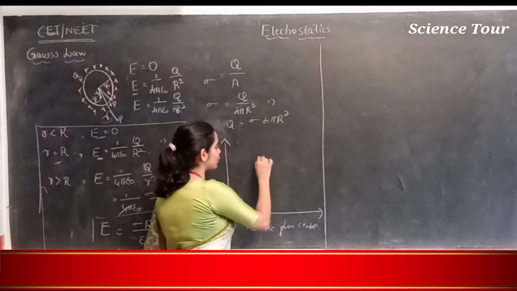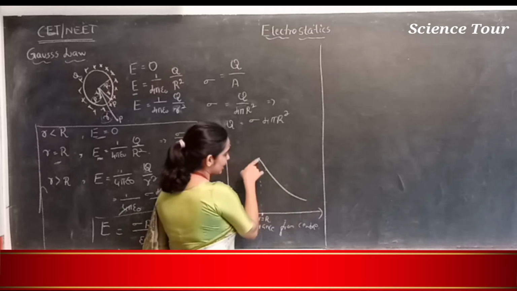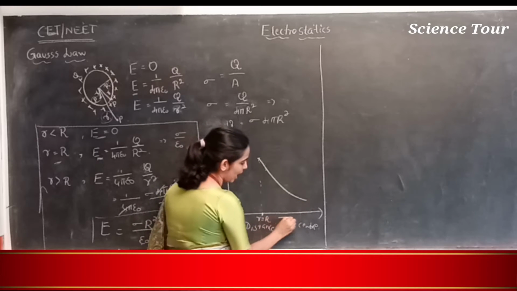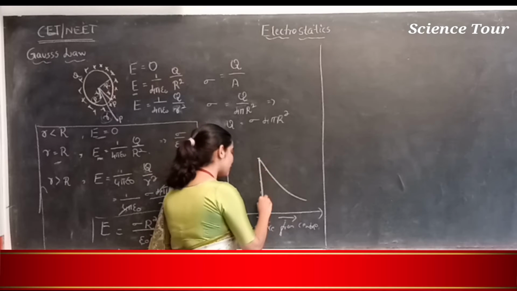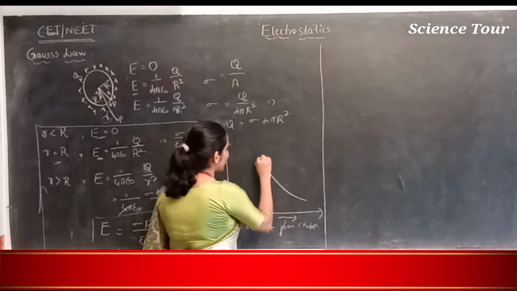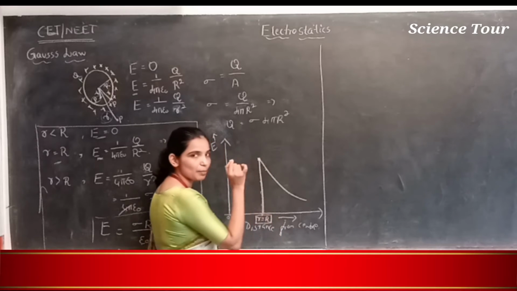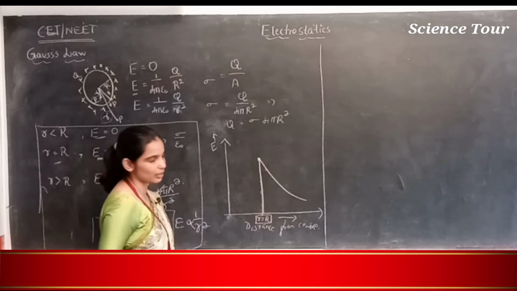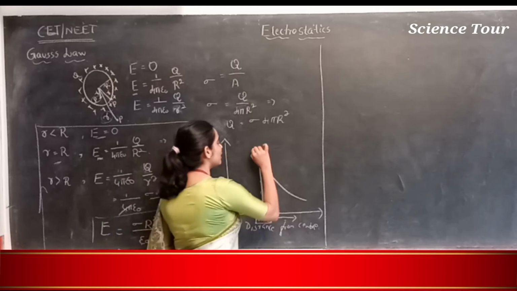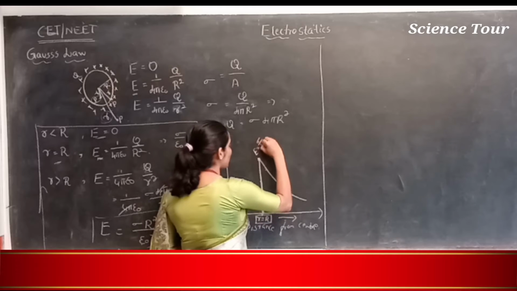So how does your graph look? It will look like this. The electric field intensity is decreasing because r is increasing here. It is maximum where the distance is equal to the radius of the spherical conductor you have considered, and there the electric field intensity is sigma by epsilon naught.